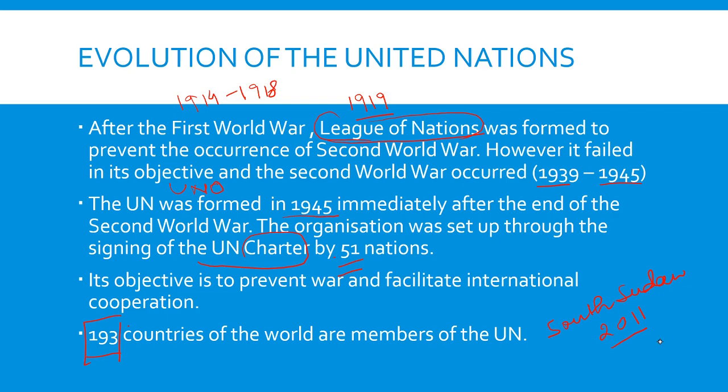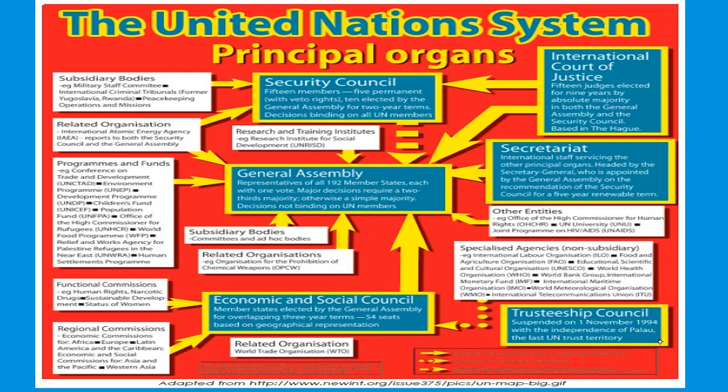Now let's look at the principal organs of the United Nations. This is a slide directly taken from your chapter. All the blue boxes that you see are the principal organs of the United Nations. The first one is the General Assembly.